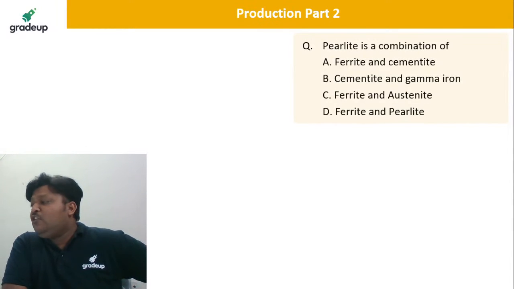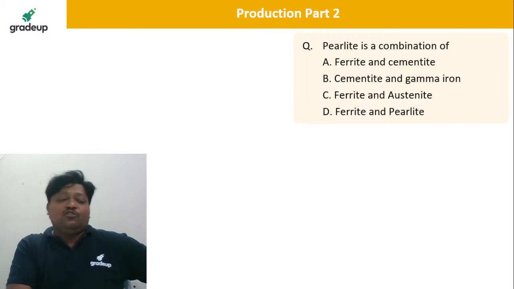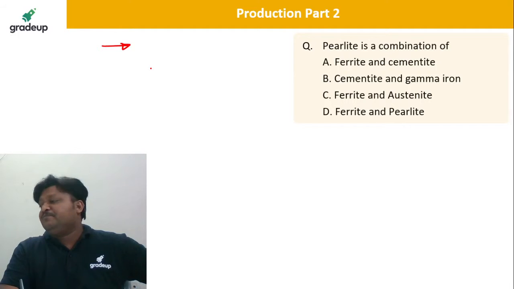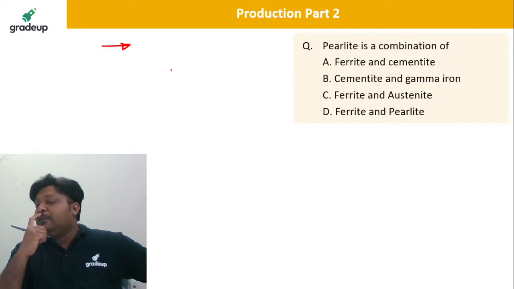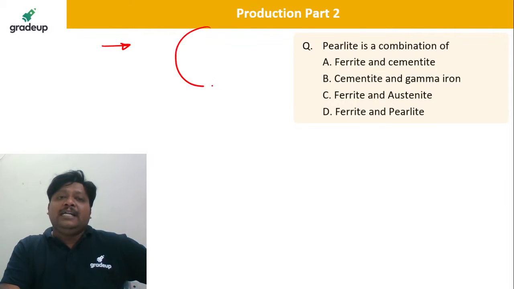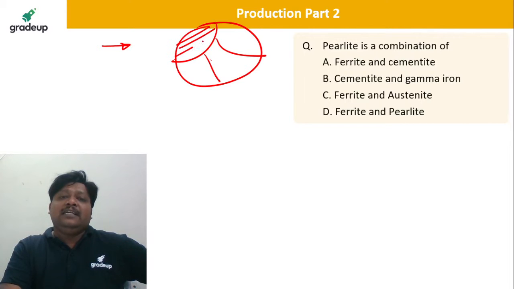Pearlite is a combination of what? Pearlite has a pearl-like luster, a layer by layer form. You can see pearlite is a layer by layer structure that results at 0.8 percent carbon. 100% pearlite you can see there.